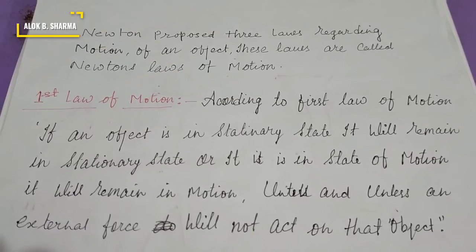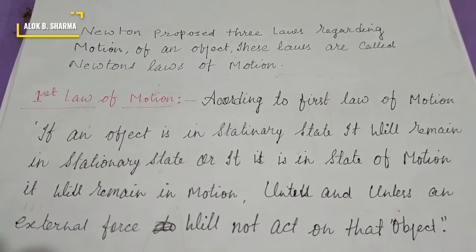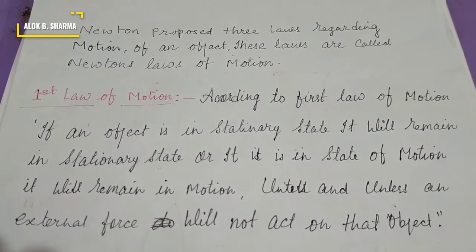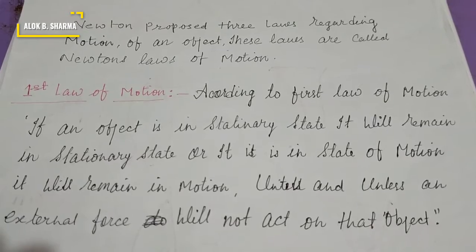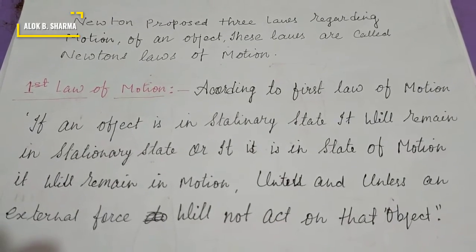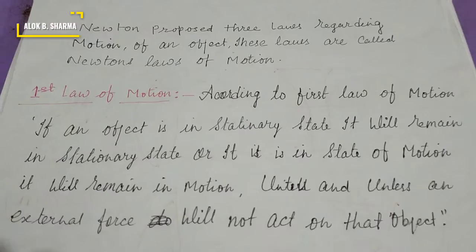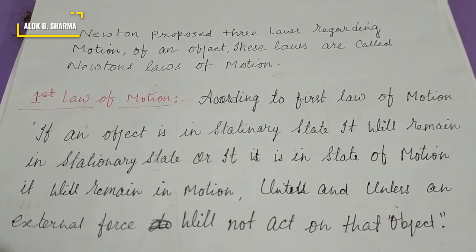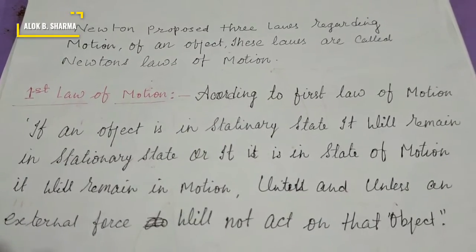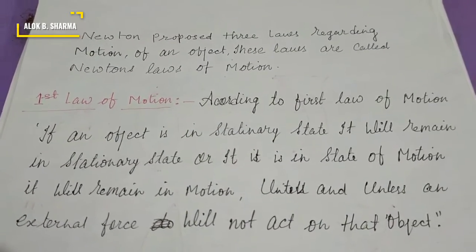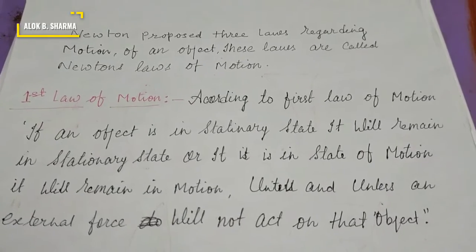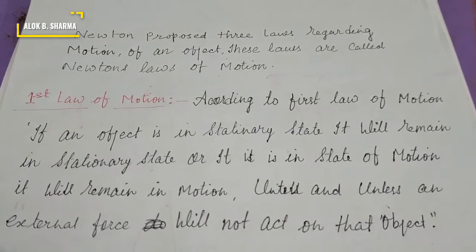Means if an object is in a stationary state, it will remain stationary for infinite time until and unless an external force, that is an external agent, lifts the object or throws the object. It will remain in a stationary state.